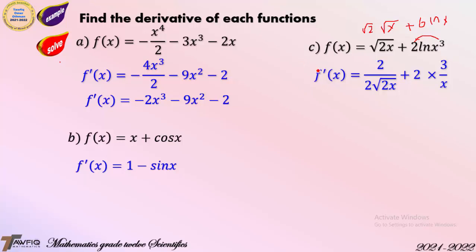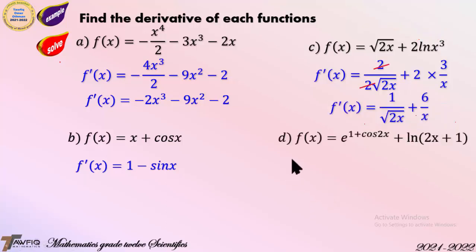After that, take the derivative, which is equal to 2 square root of 2 times 1 over square root of 2 times square root of x. And now plus 6 times the derivative of ln x, which is 1 over x. Simplify them, and you can see it is the same answer.